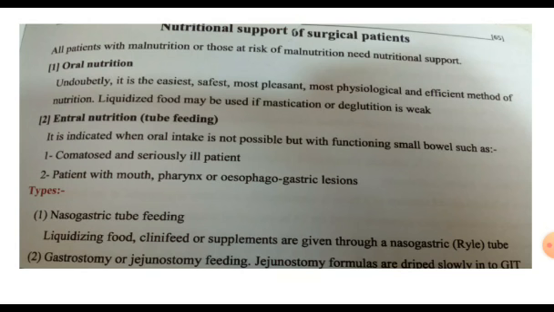In long-standing cases the nasogastric tube is not preferred because of aspiration, so we do gastrostomy, an opening in the stomach connected to the anterior abdominal wall by a tube, or jejunostomy feeding. Jejunostomy formulas are dripped slowly into the GIT.